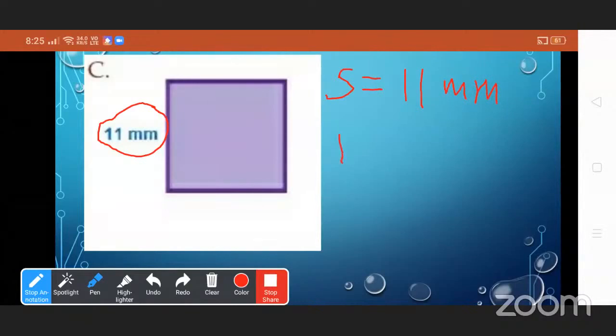Now perimeter is equal to 4 into S. So here 4 multiplied by 11. So 4 into 11 is 44 millimeter. Okay, good.